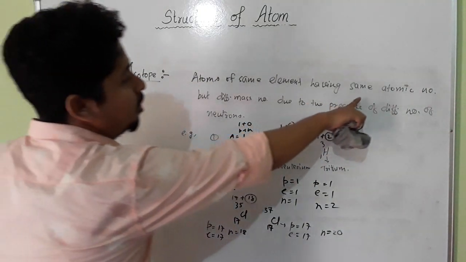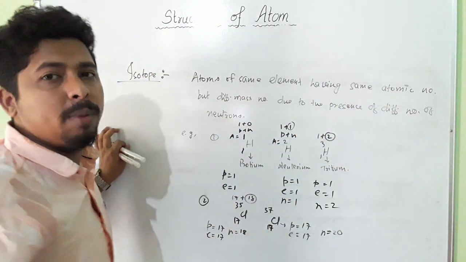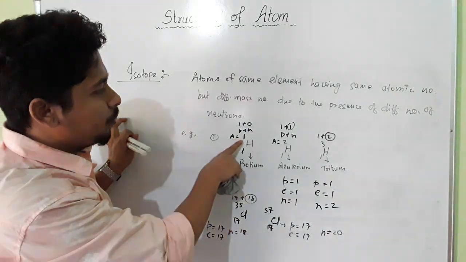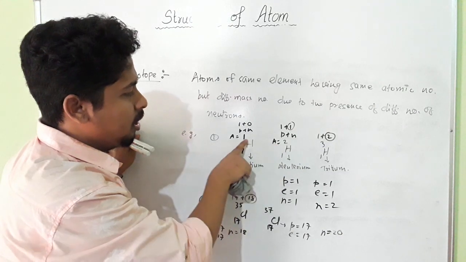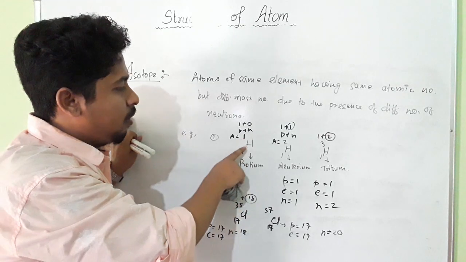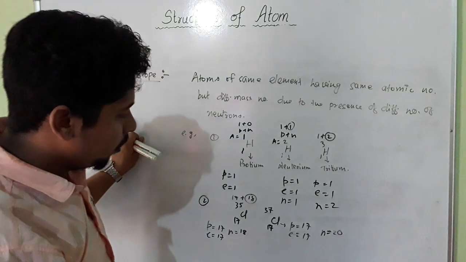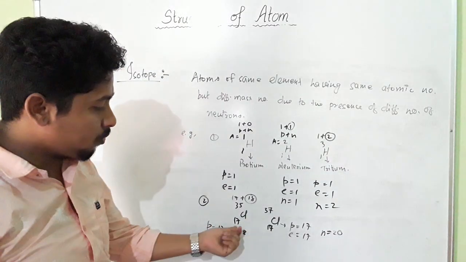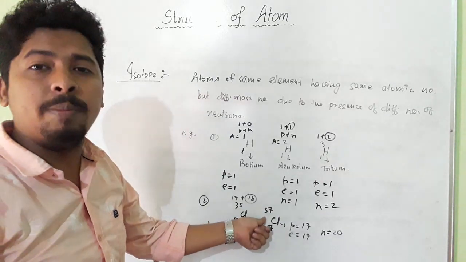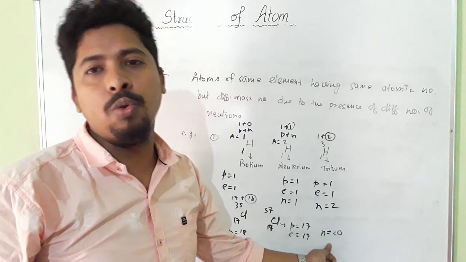Atoms of the same element having the same atomic number but different mass number due to the presence of a different number of neutrons. Why does the mass number differ? Because the number of neutrons differs. Here you see, the mass number is increasing: 1, 2, 3. Why? Because the number of neutrons is increasing. Protium does not contain a neutron, deuterium contains 1, tritium contains 2. In chlorine 17,35, it contains 18 neutrons, but in 17,37 the mass number increases because the number of neutrons increases. Here the number of neutrons is 20.